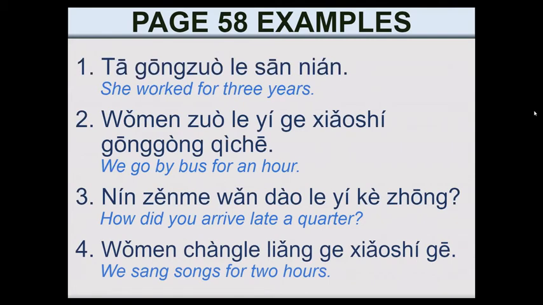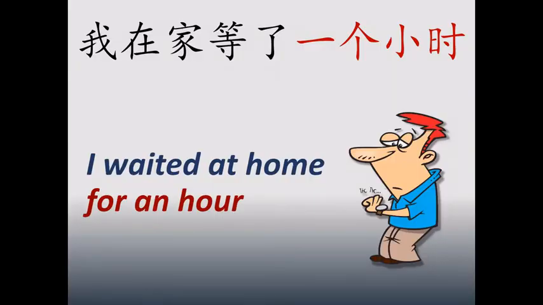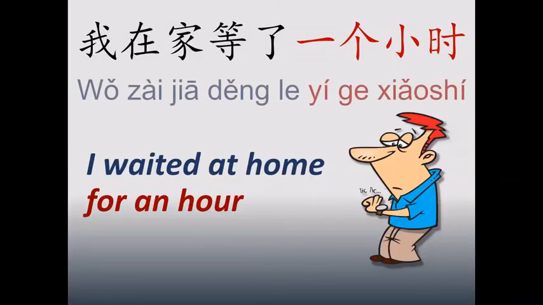Important, maybe in the past you learned this verb, 唱歌, which means to sing, okay? Usually we say the meaning of this is sing, but here we can realize that we have one part, 唱 and 歌, we have verb and object, okay? Very important to know which verbs in Chinese are 2-syllable verbs and which ones are, for example, like this one, verb plus an object. Let's see some other examples. I waited at home for an hour. 我在家等了1个小时.